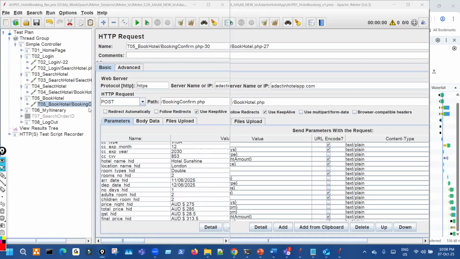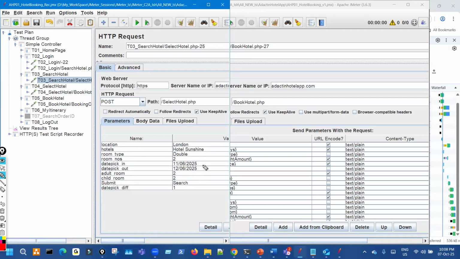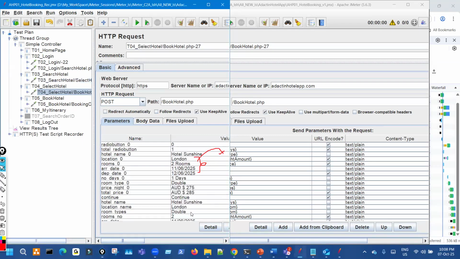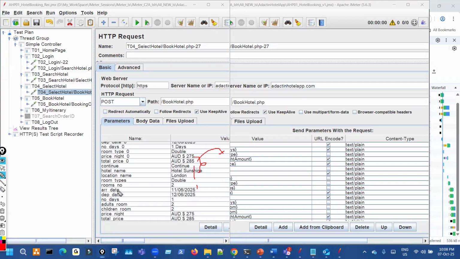So if you are using a function and generating this date, that output should be stored in a variable, and only that variable should be used in place of these values, so that the arrival or departure date, or check-in and checkout date, remains the same in all the places.